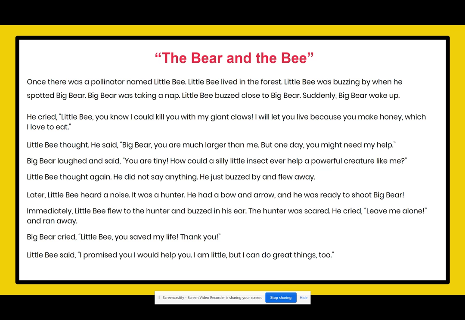Later, Little Bee heard a noise. It was a hunter. He had a bow and arrow, and he was ready to shoot Big Bear. Immediately, Little Bee flew to the hunter and buzzed in his ear. The hunter was scared. He cried, "Leave me alone," and ran away. Big Bear cried, "Little Bee, you saved my life. Thank you." Little Bee said, "I promised you I would help you. I am little, but I can do great things too."